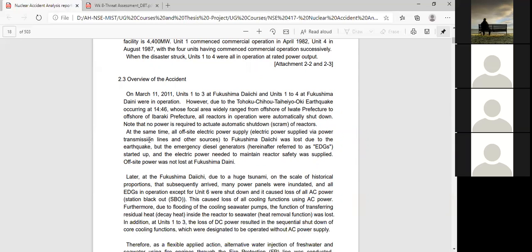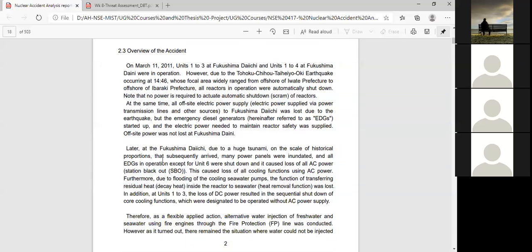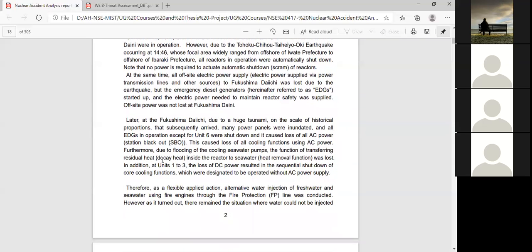It is clearly mentioned that all offsite electric power supply was lost due to the earthquake. That was the main reason, so you can highlight it. The emergency diesel generator started up, but that means it does not work. Then suddenly the electric power needed to maintain reactor safety, like the feed water pumps or the cooling tower, secondary or auxiliary devices, were all shut down and did not function. Then after that, when the tsunami came, all the other power panels were interrupted, and there was no function. So these are the basics for the introduction.